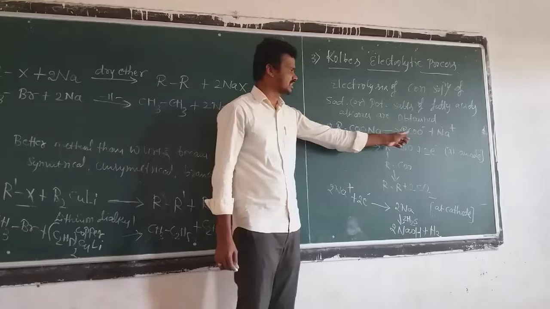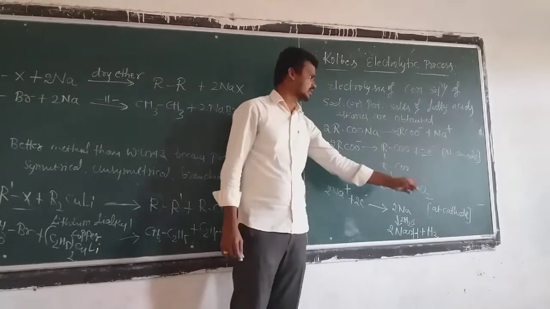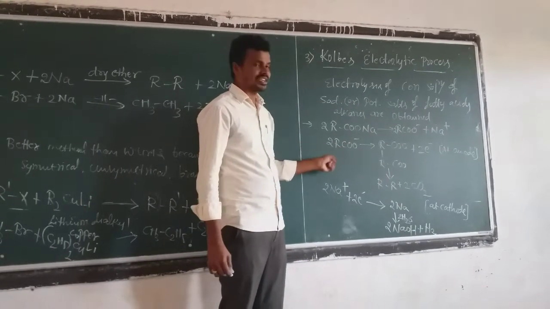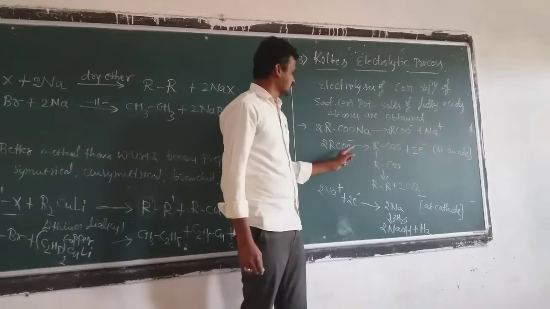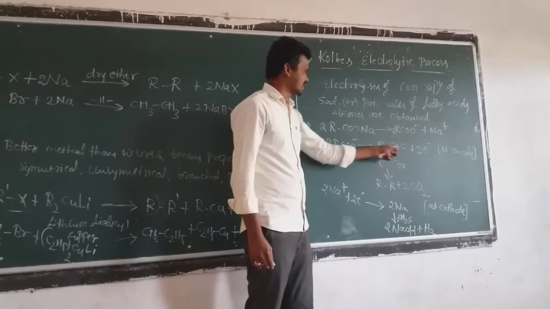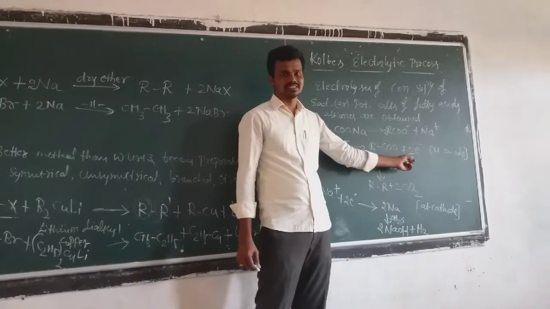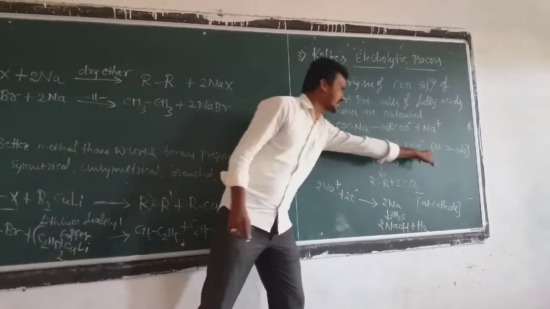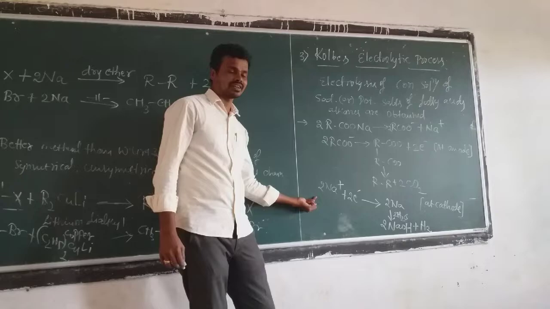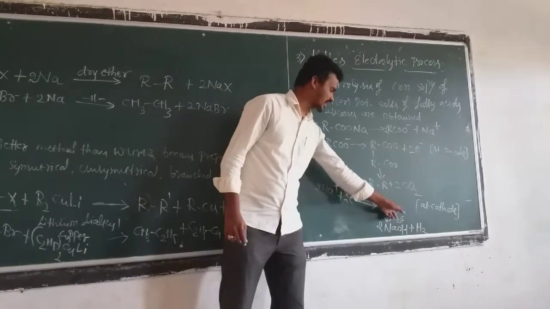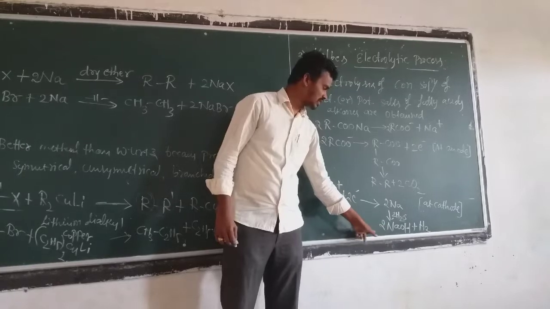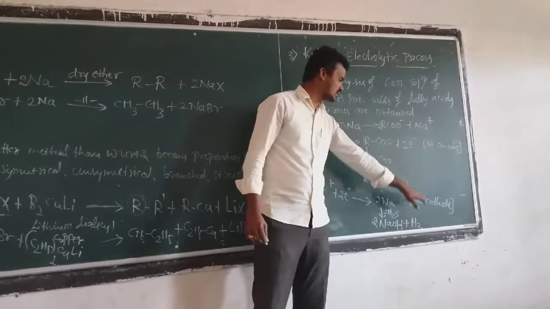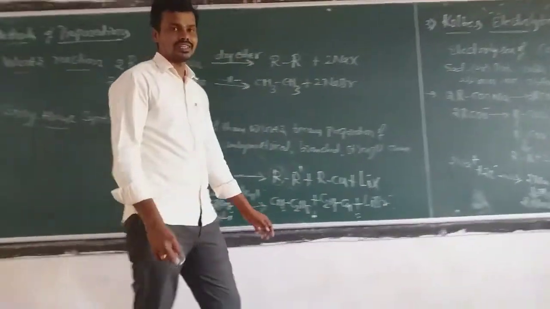This sodium salt of a fatty acid gives a negative ion and a positive ion, RCOO minus and Na plus. This RCOO minus undergoes the electrolytic reaction at the anode. Then see here, these two RCOO are obtained with the elimination of 2 electrons. This elimination of 2 electrons is the anode reaction. Second, these two electrons are attracted by the two sodium ions. Then we get 2Na. This 2Na reacts with water molecules to form NaOH plus liberation of hydrogen. That is the cathode reaction. At cathode, at anode. You must write these two in the examination.